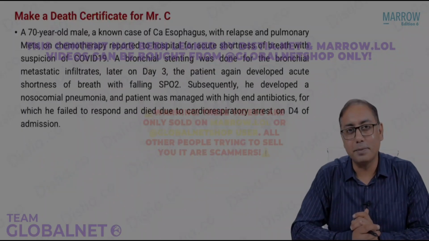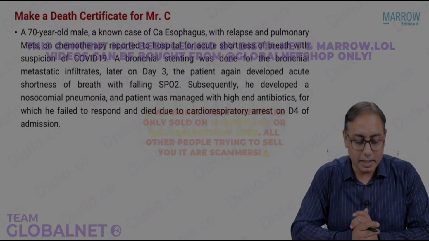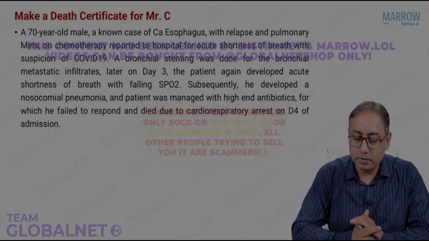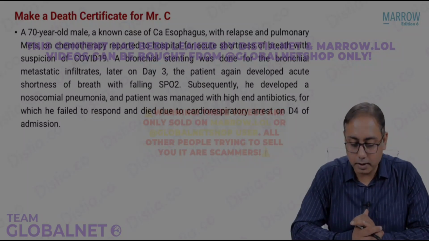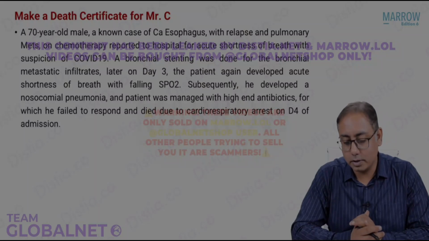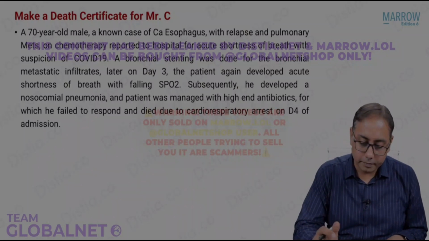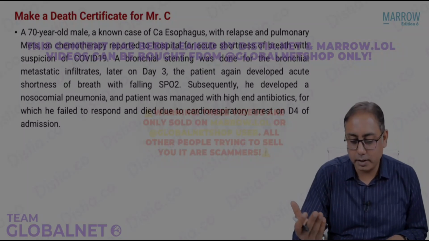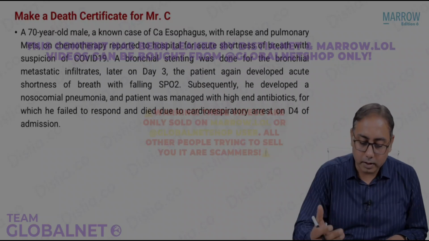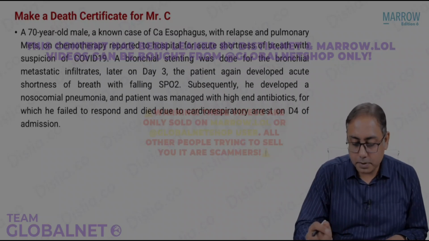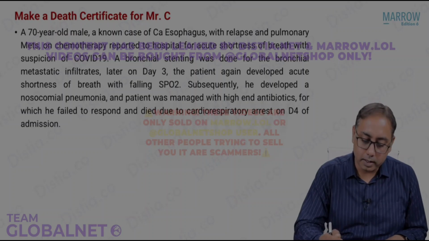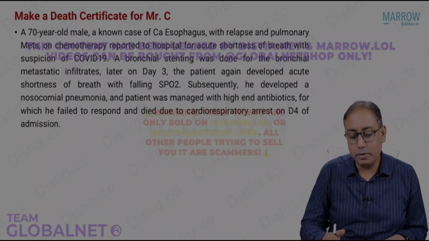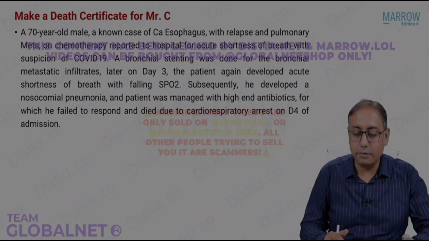Let's take another example. This is an example for Mr. C. Mr. C, again a 70-year-old male, a known case of CA esophagus with relapse and pulmonary metastasis on chemotherapy, reported to the hospital for acute shortness of breath with suspicion of COVID-19. A bronchial stenting was done for bronchial metastatic infiltrates. Later on day 3, the patient again developed acute shortness of breath with falling SpO2. Subsequently, he developed a nosocomial pneumonia, and the patient was managed with high-end antibiotics, for which he failed to respond and died due to cardiorespiratory arrest on day 4 of the admission.